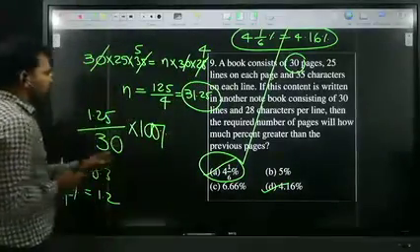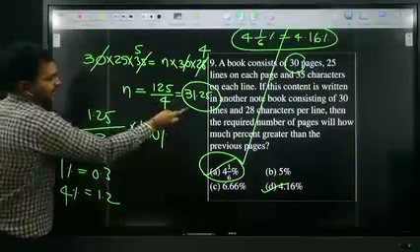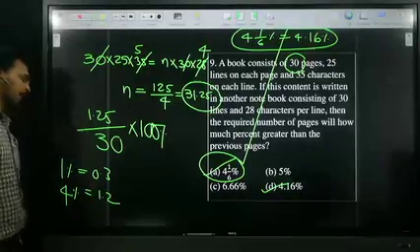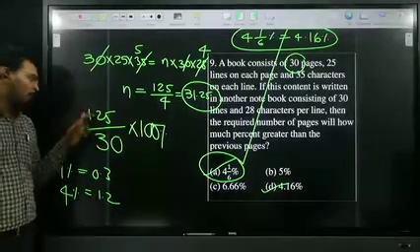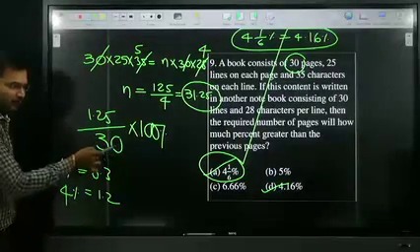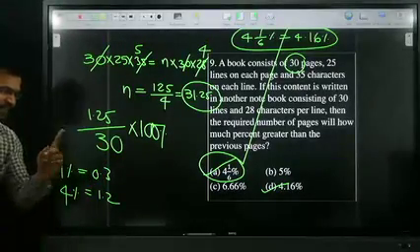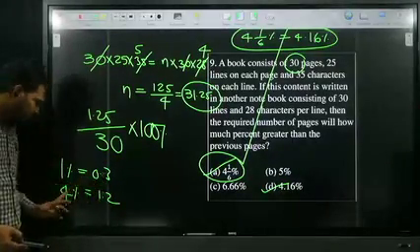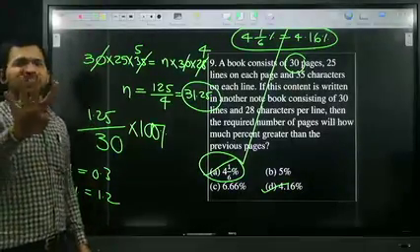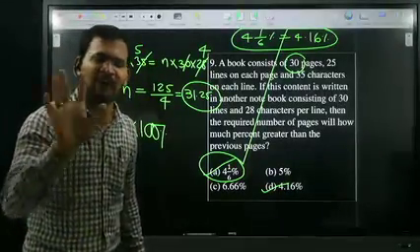Okay, Nandi. So n is equal to 31.25. So how much more, amma? Original is 30, new it is 31.25. Difference is what, amma? 1.25. Okay, Swapna. Calculation 1.25. 1.25 is how much percentage of 30? 30 is nothing but 100%. 1% is how much? 0.3. 100% is 30. 1% is 0.3. 4% is how much? 1.2. I need 1.25. 4% is 1.2.